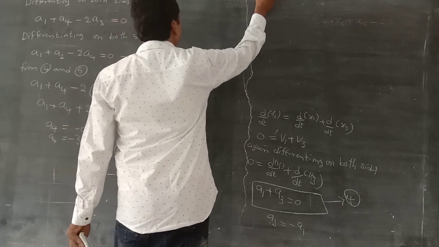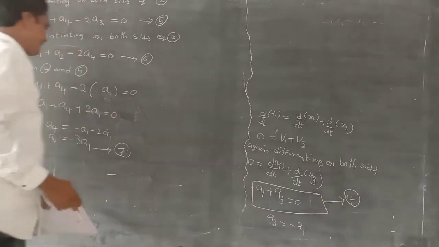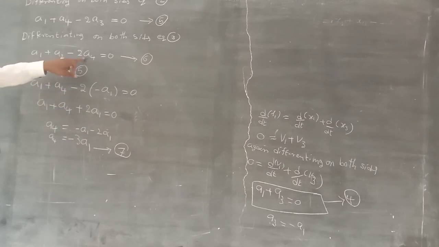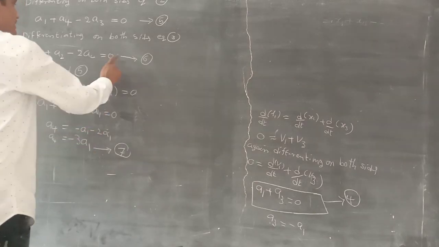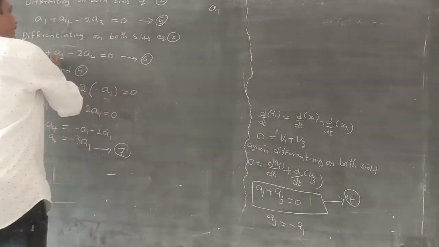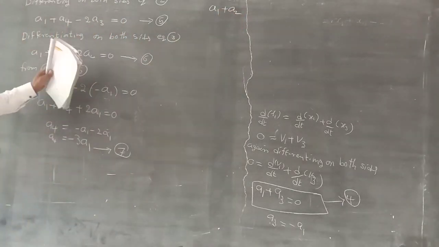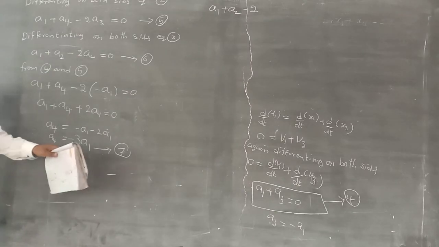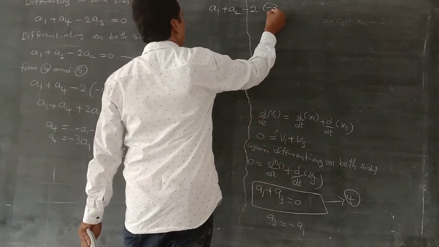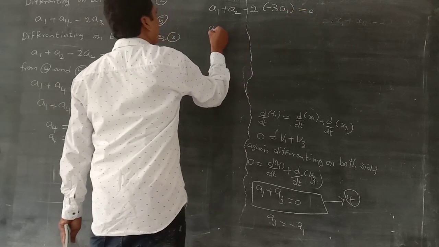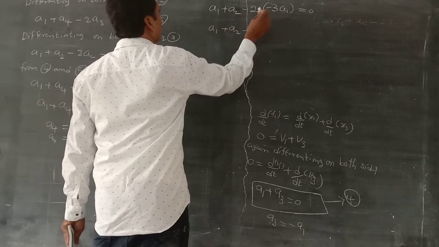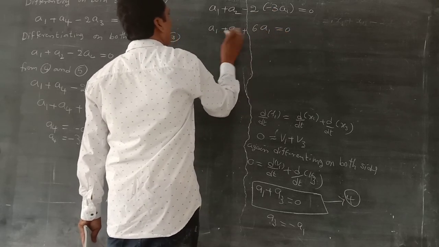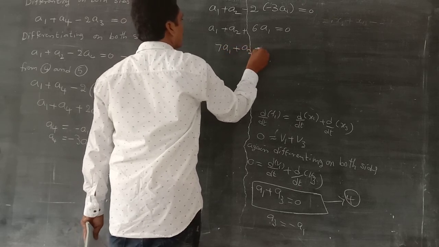Here a4 is equal to minus 3 a1 is the seventh equation, and a1 plus a2 minus 2 a4 is equal to 0 is the sixth equation. Substituting: a1 plus a2 minus 2 into minus 3 a1 is equal to 0. So a1 plus 6 a1 plus a2 is equal to 0, that is 7 a1 plus a2 is equal to 0.